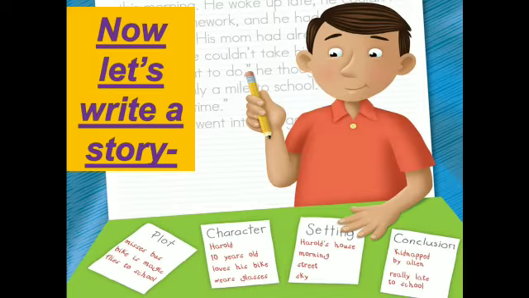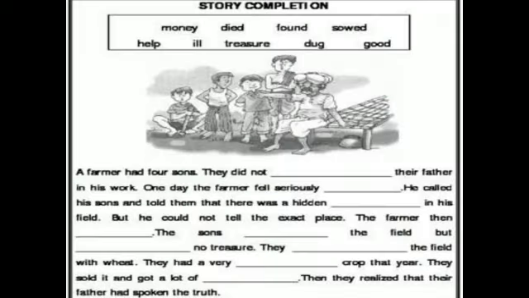Okay, so now let's write a story. Here I have one activity for you and we will do it together. Here you see a scene where a poor farmer is sitting and four boys are standing. These four boys are his four sons. In the help box, so many words are given.